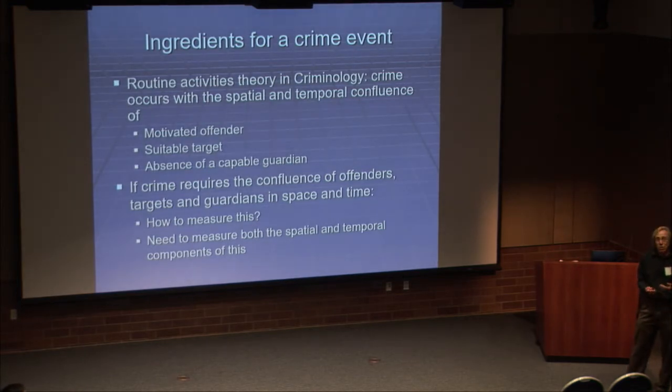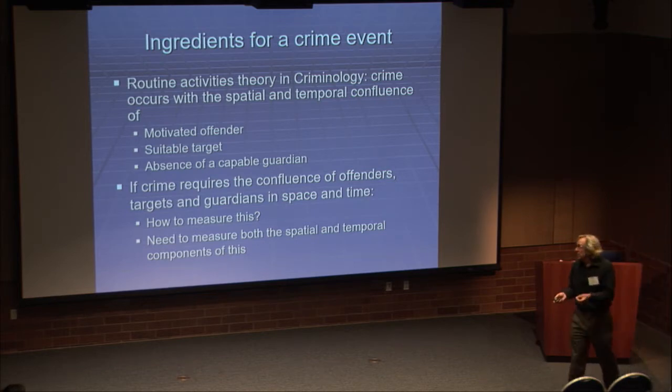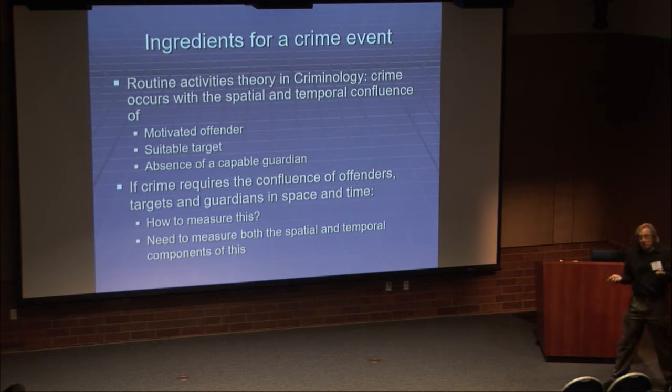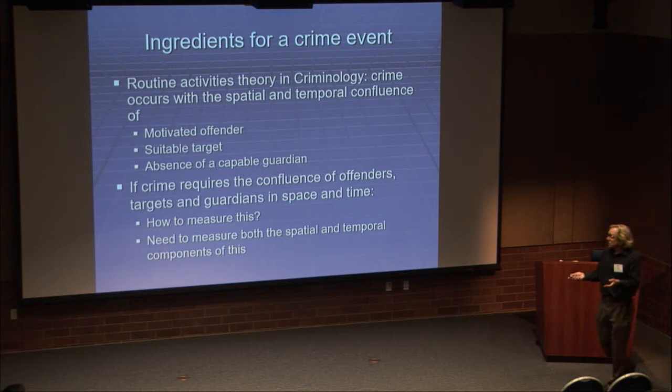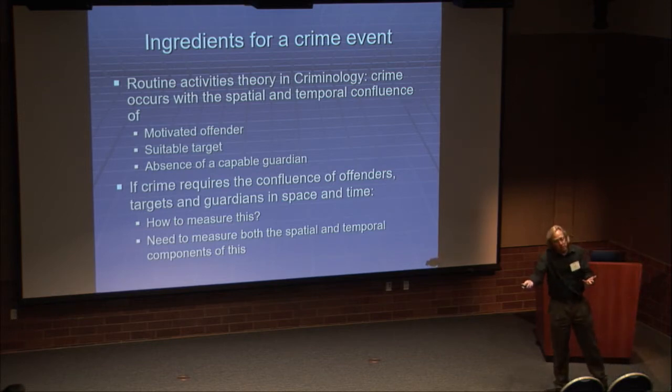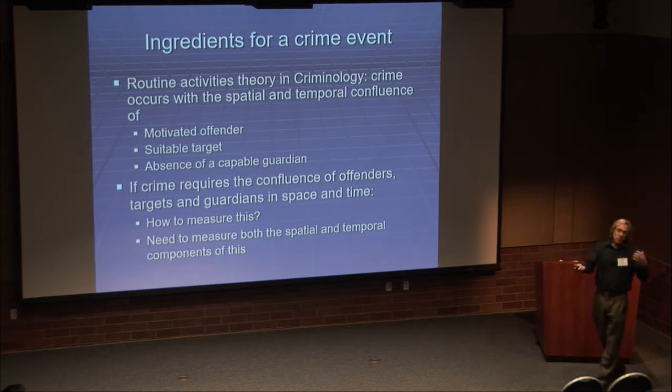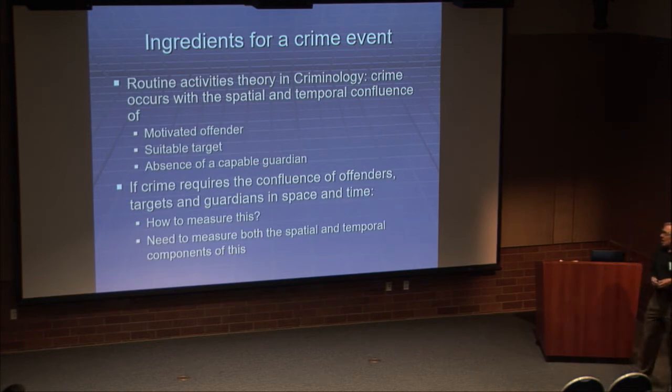Again, when and where crime happens, there's this routine activities theory in criminology, which is almost a tautology. It says that crime occurs with the spatial and temporal confluence of these three things. So these three ingredients to crime: a motivated offender, a suitable target, and the absence of a capable guardian. Like I say, it's almost a tautology in the sense that if you have an offender but you don't have a target, you won't have a crime. And if you have a target but no offender, you won't have a crime, etc. So in that way, it's just sort of a framework to think about crime.